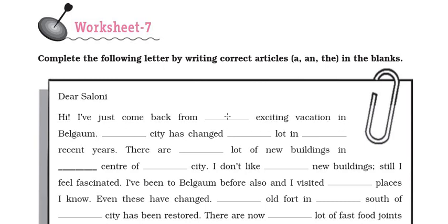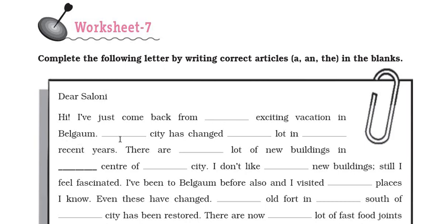Now here which article is to be used? Let's see. Exciting, E is a vowel letter, and exciting has a vowel sound, so we will use the article an over here. Hi, I have just come back from an exciting vacation in Belgaum.